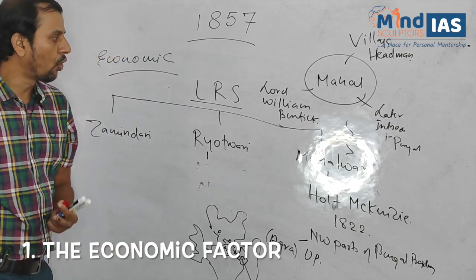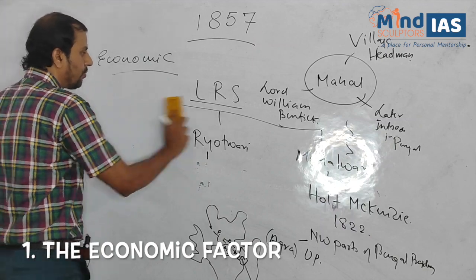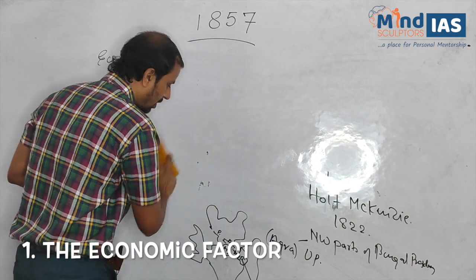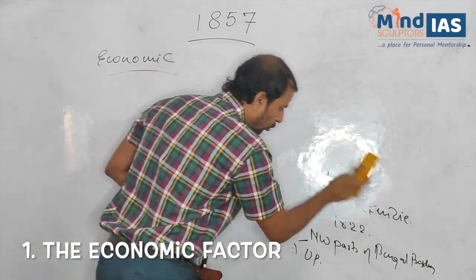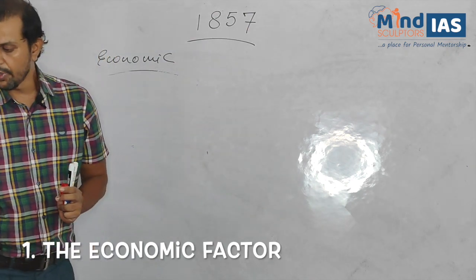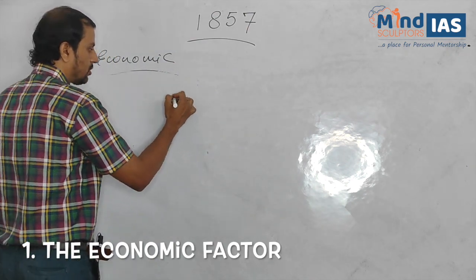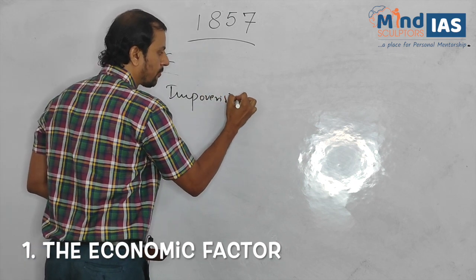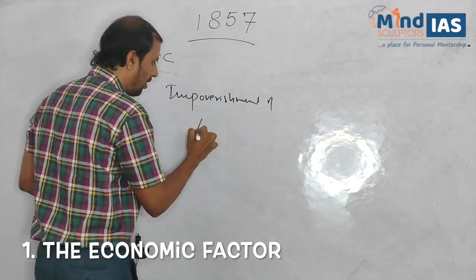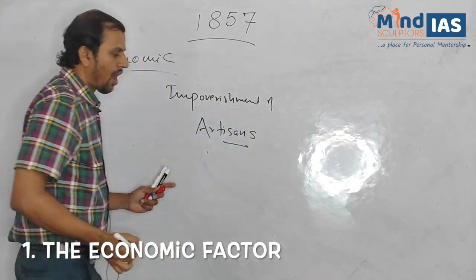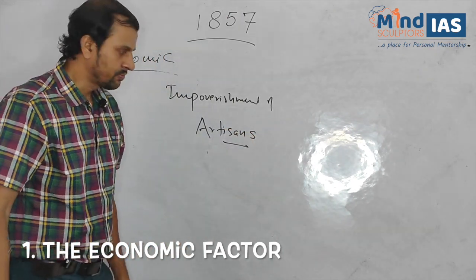Now moving on to the next class of people which suffered at the hands of the British, the artisans. So what we are discussing? Impoverishment of artisans class. How did they become poor?